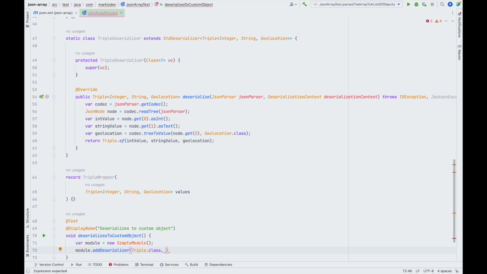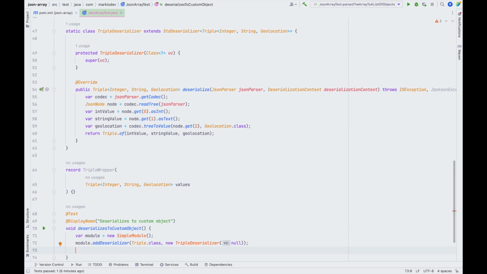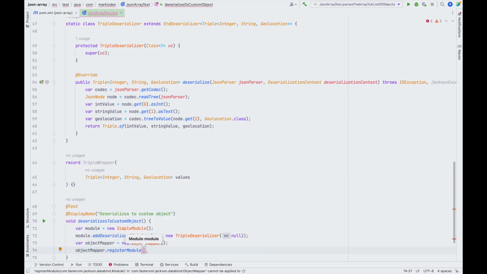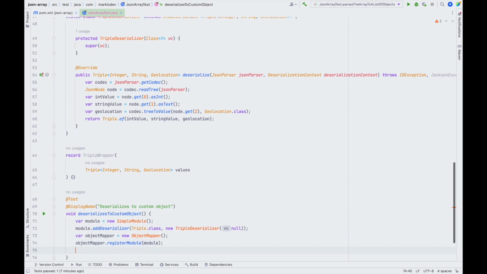And our deserializer is our triple deserializer. Now we create our object mapper and register the module. And now our object mapper will use our custom deserializer.